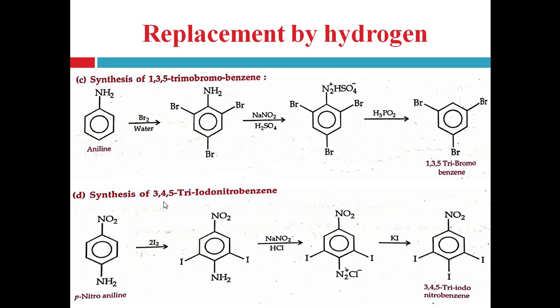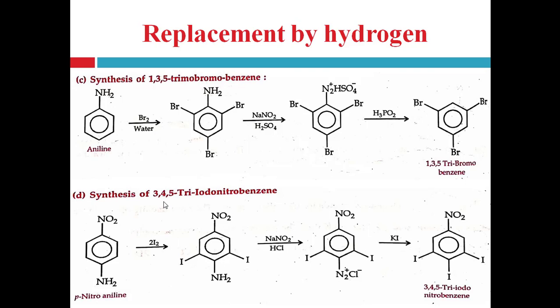So para-nitroaniline first of all undergoes iodination, right? And this one is converted into a diiodo-para-nitroaniline derivative, right? Now this NH2 is replaced with iodine. So this example comes under the replacement by iodine. But let's see what happens here. NH2 should be replaced with the iodine, right?